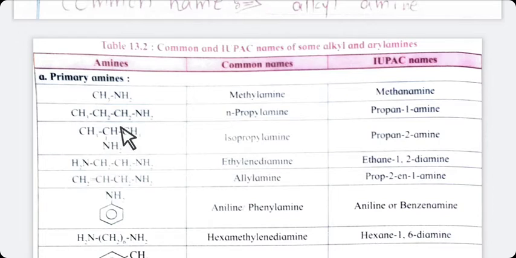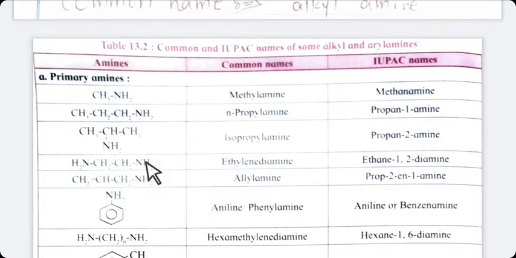See in the next example, if you are giving the numbering from right side, NH2 group is present at second carbon. If you are giving the numbering from left side, again NH2 group is present at the second carbon. So you can number this compound either from right side or left side. 3 carbon atoms are there, means it is propane, and NH2 group is on second carbon, means it is propane-2-amine.